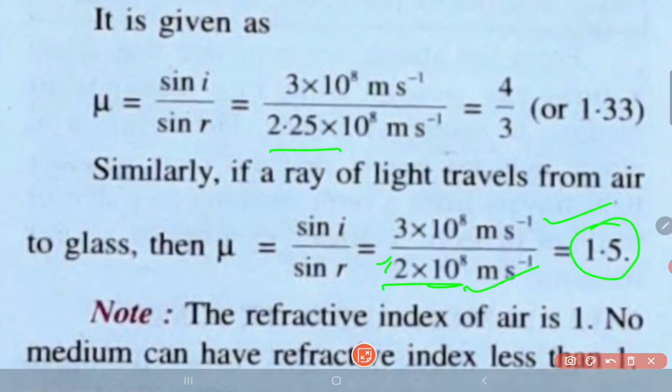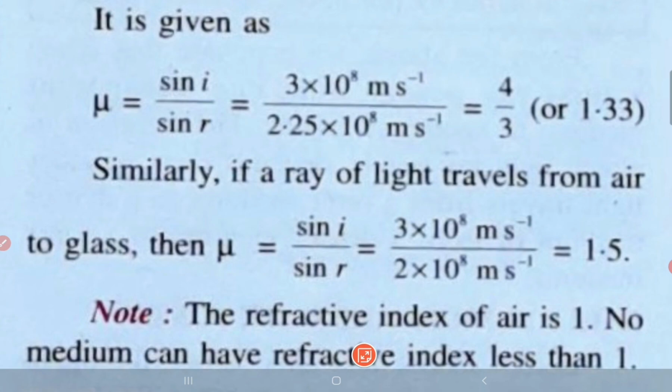The other thing which you can notice here is that the optically denser medium will have more refractive index compared to the optically rarer medium. Note the refractive index of air is 1. So no medium can have refractive index less than 1, provided the light is traveling from rarer to denser medium. But if it travels from denser to rarer medium, then in that case it can be less than 1. Okay, so I hope you have understood till here.